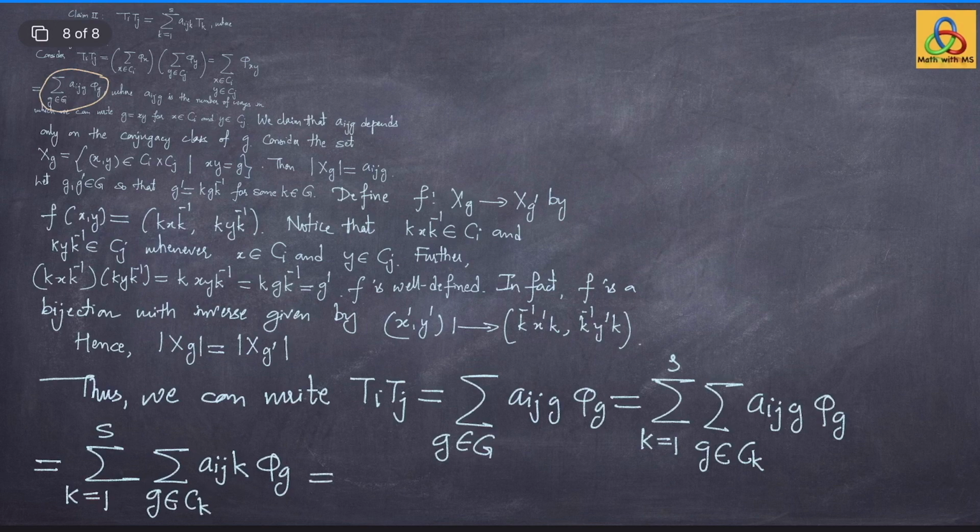So, this coefficient a_ijk will come out. This is the same as summation k from 1 to s a_ijk and then summation of phi(g), g in the conjugacy class Ck, which is just the same as Tk. This is what claim 2 was.